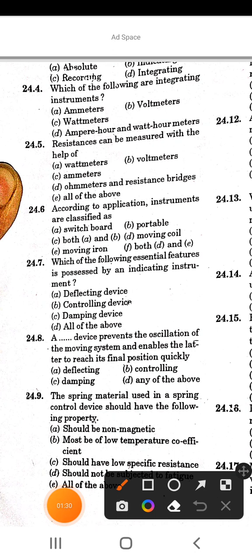Next question is, which of the following are integrating instruments? So options are ammeter, voltmeter, wattmeter, ampere hour and watt hour meter. So the correct answer of this question is option D, ampere hour and watt hour meter.